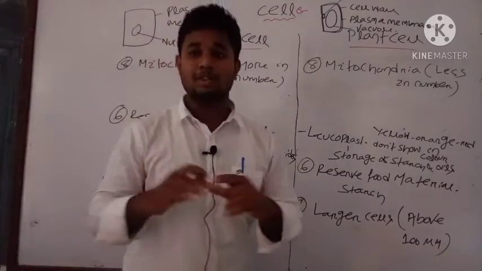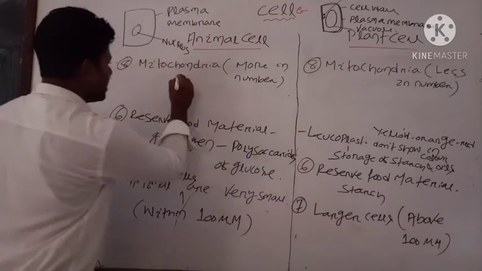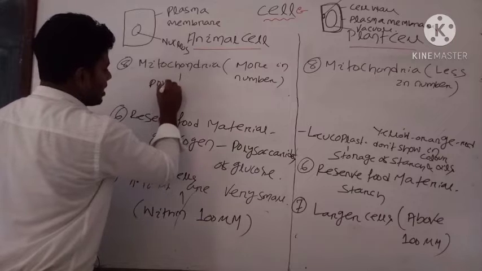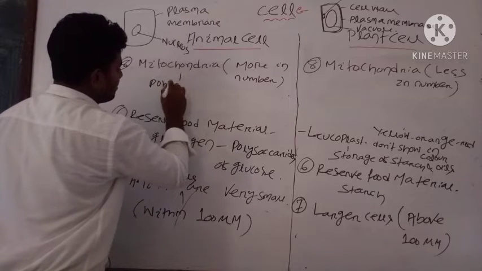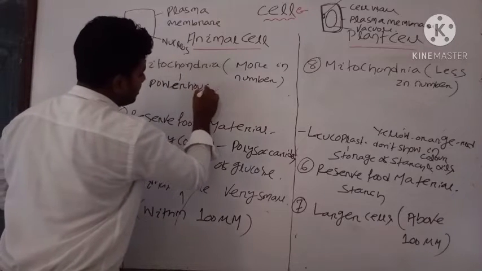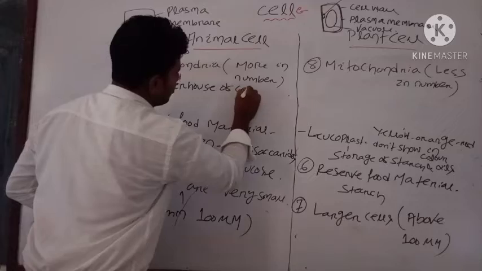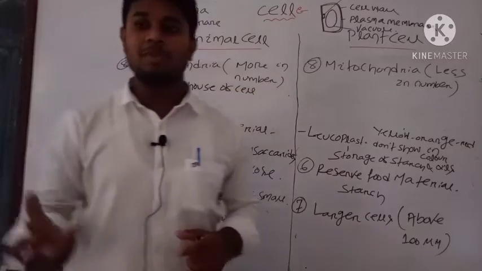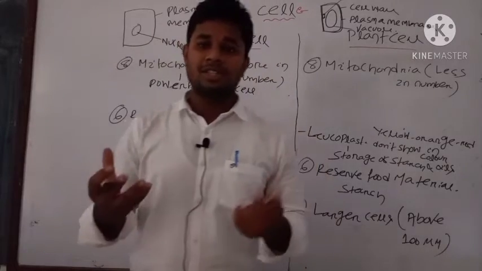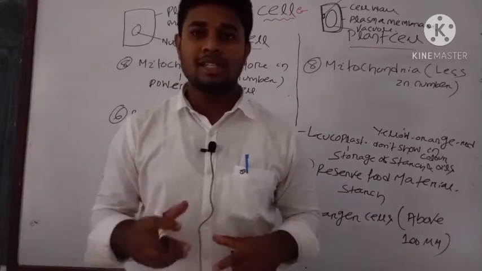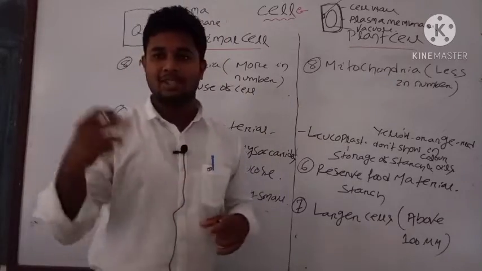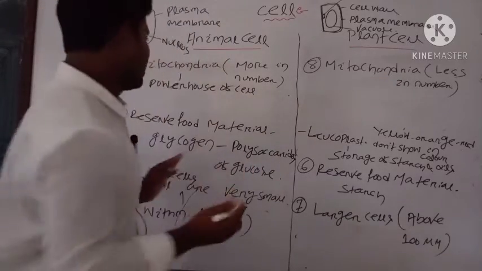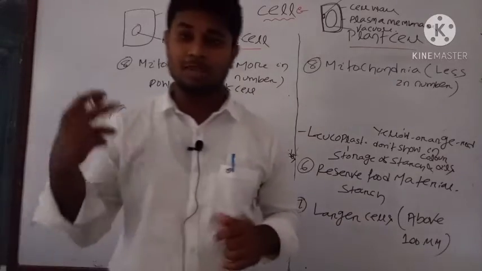You know mitochondria is the powerhouse of the cell. Why is it called the powerhouse of the cell? Because we get energy from ATP, and ATP is stored in the mitochondria. That's why it is known as the powerhouse of the cell.